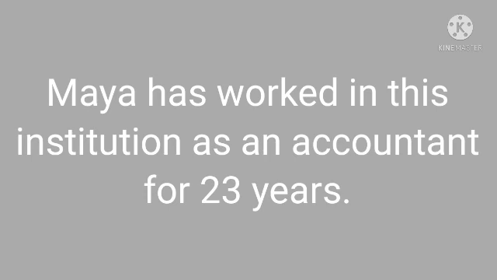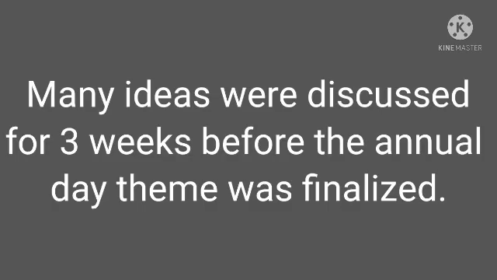So here 23 years is a duration period. Next, many ideas were discussed for 3 weeks before the annual day theme was finalized.